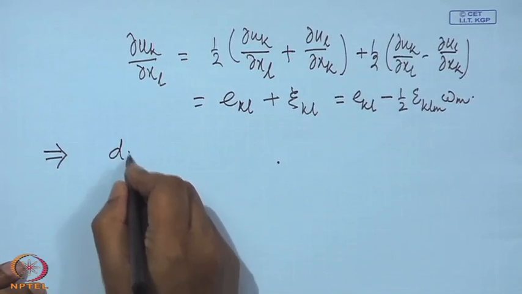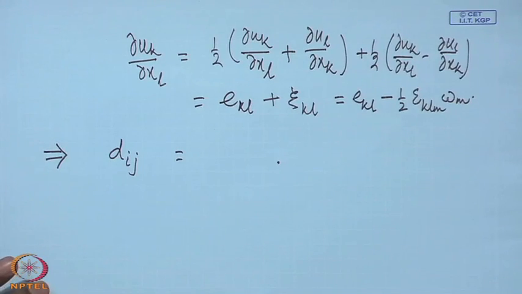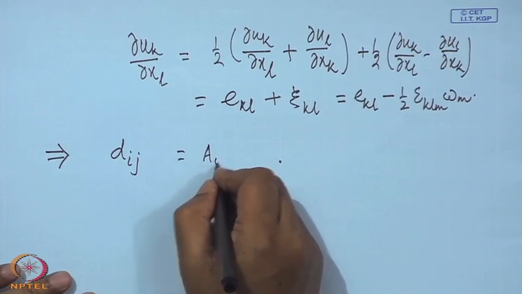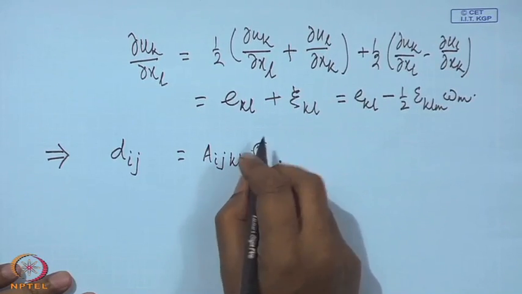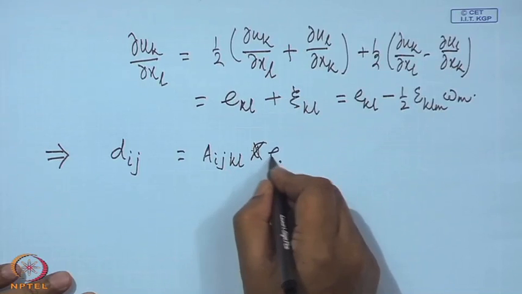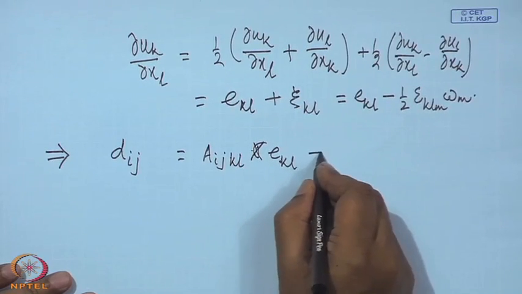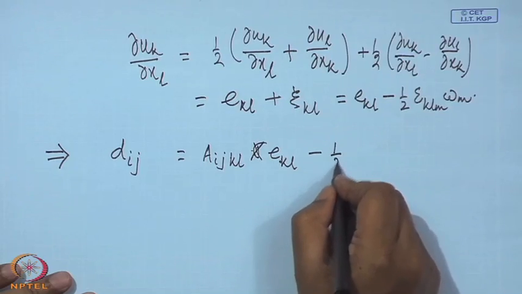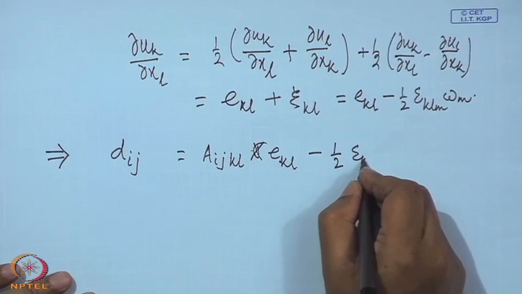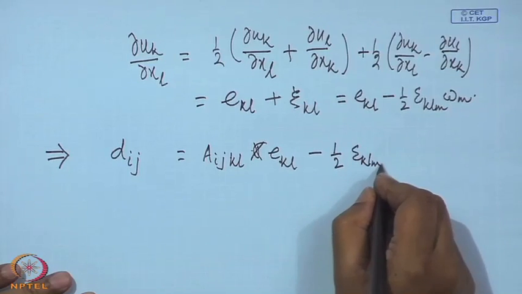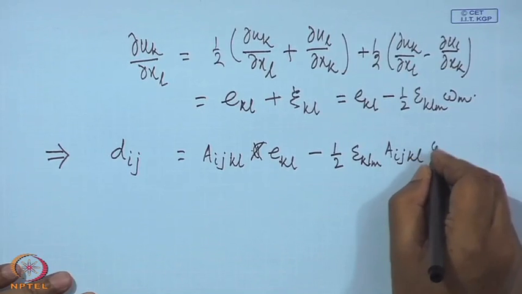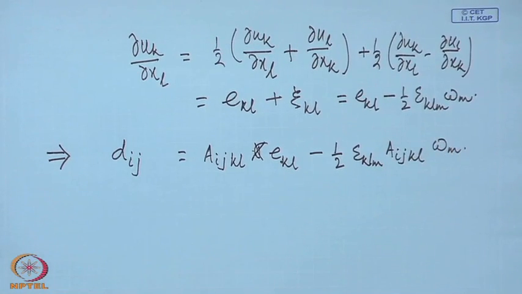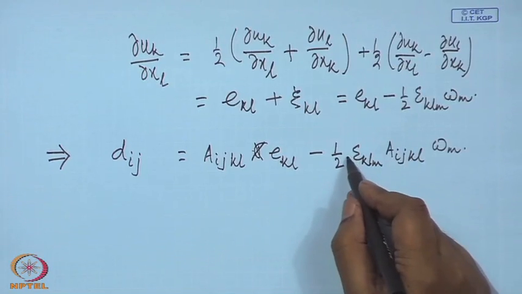What do we get? d_ij is A_ijkl E_kl minus half epsilon, better to write A_ijklm first.